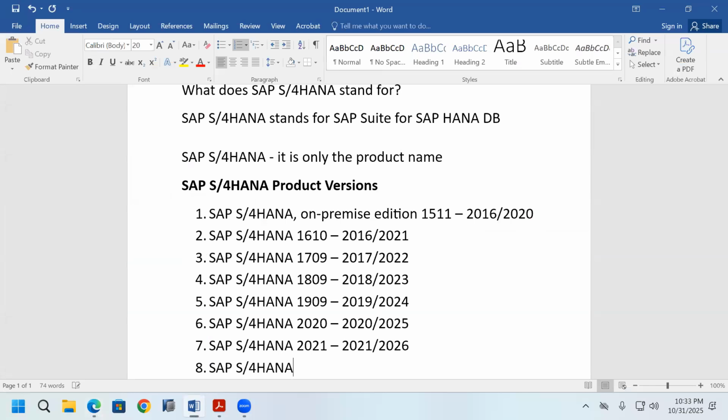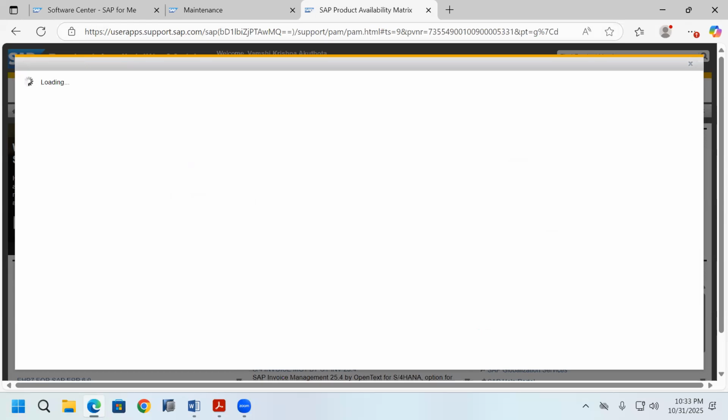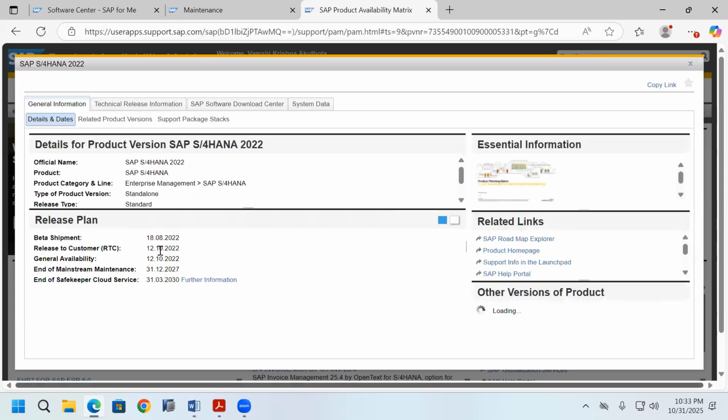Next, they released SAP S/4HANA 2022. In which year is it released? In 2022 it is released.